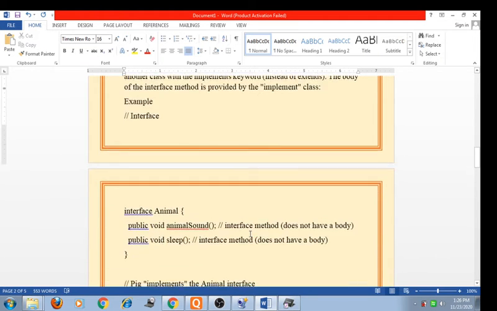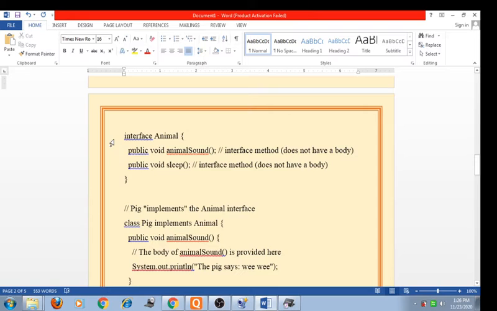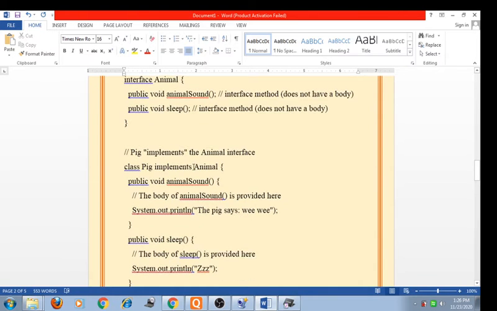For example, suppose I declare an Animal interface with two methods, public void animalSound and public void sleep. These are the two interface methods. Now I take a class Pig, and this implements Animal. So in public void animalSound, here we define the method.